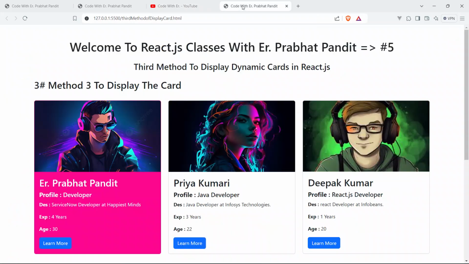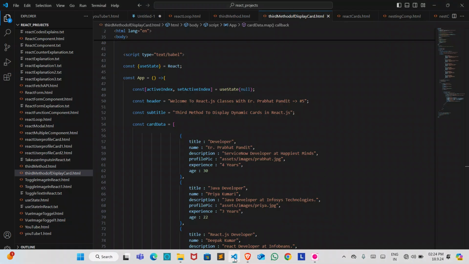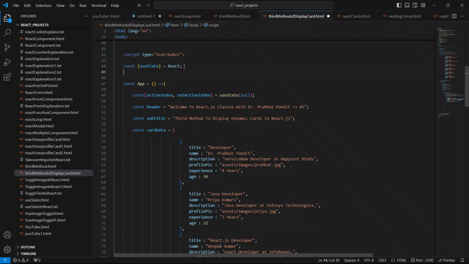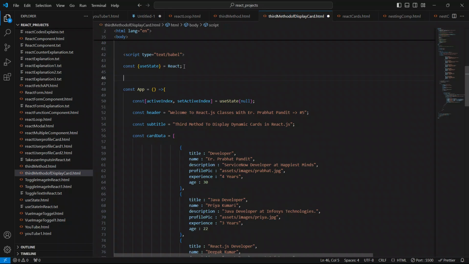So just come to the code now. We are going to create one component here. I hope you know how to create a component in React.js now, because I have taught you very well in my previous videos as well. I'm going to create a const and give it the name SmallCard as a component name.